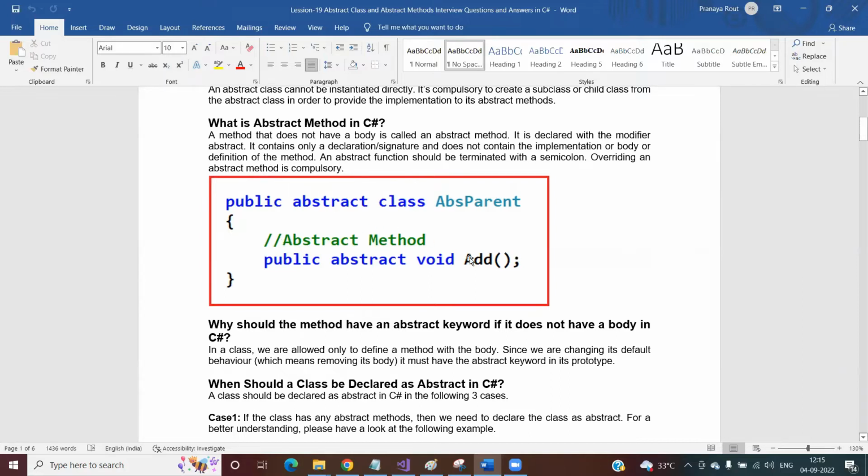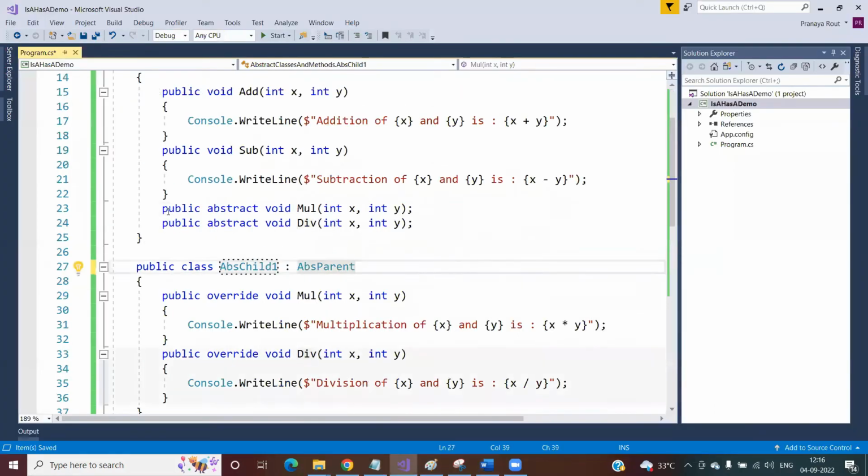You can see this method here. A method that doesn't have a body: you can see this method doesn't have a body. And it is declared with the modifier abstract. It contains only a declaration and a signature. This is nothing but the method prototype, the method declaration part, the method signature part. It doesn't contain the implementation, body or definition. The open curly braces and close curly braces are not there. This method is terminated with a semicolon. Overriding this method is mandatory. If you look at this example, this is the same abstract method signature. This method ends with a semicolon and doesn't have any implementation.